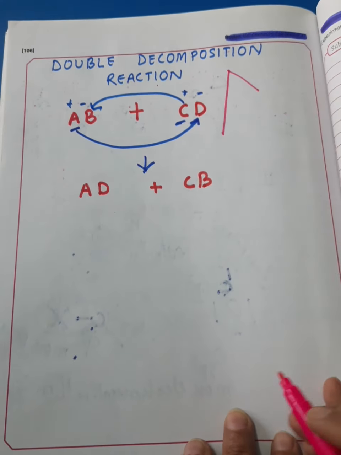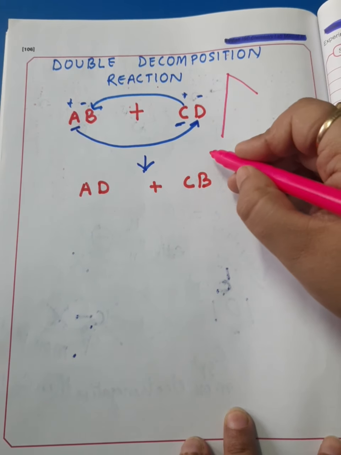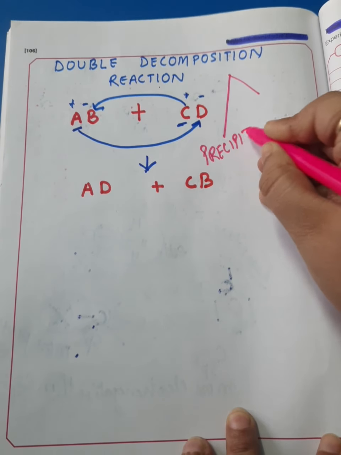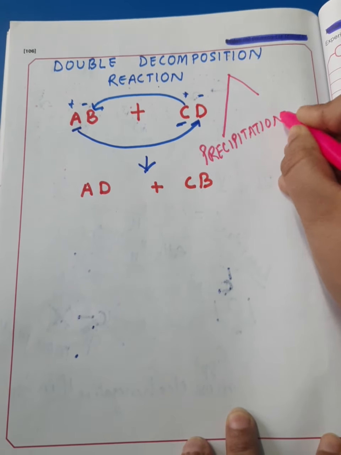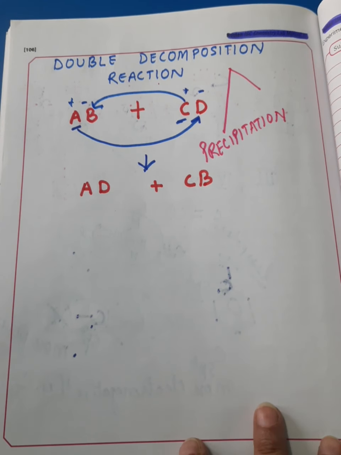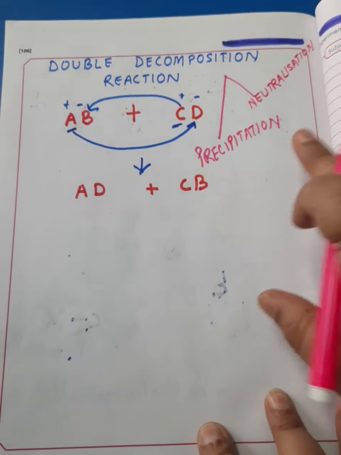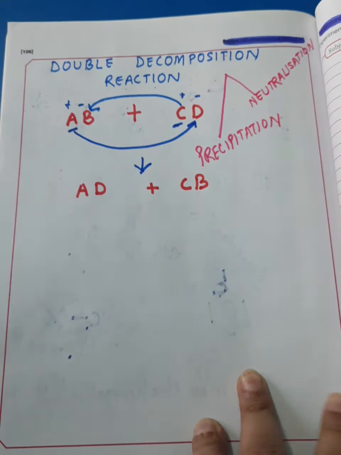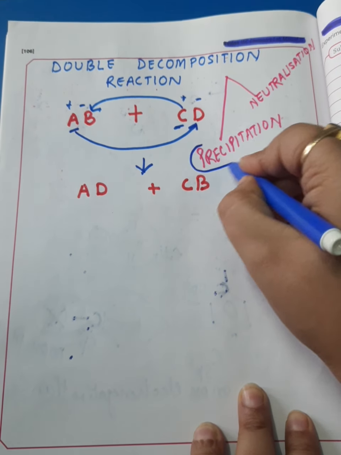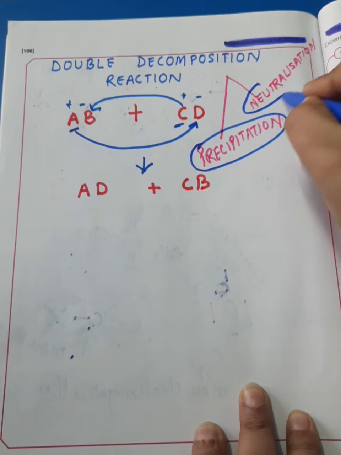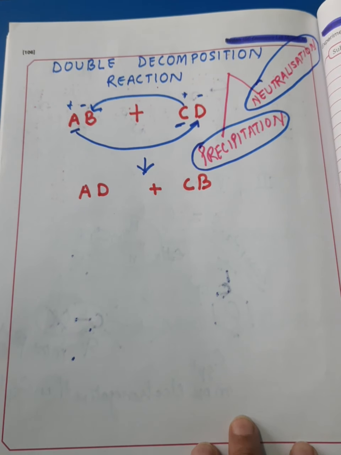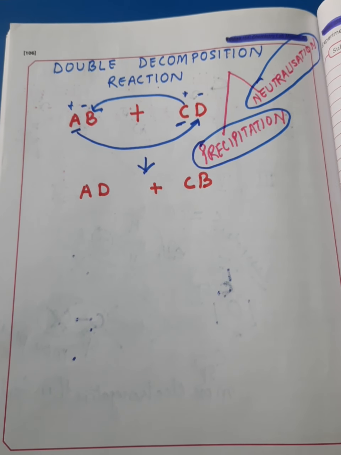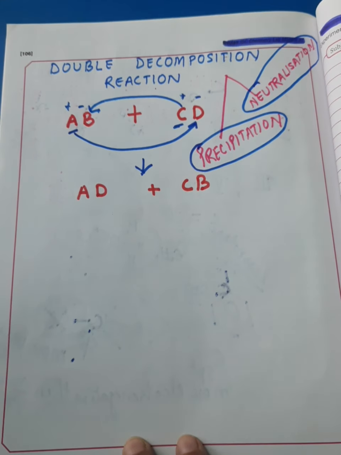Let us see those two types. The first type of double decomposition reactions is called precipitation reaction, and the second kind is called neutralization reaction. So double decomposition reactions are of two types: number one, precipitation, and number two, neutralization. Let us study these two types of double decomposition reaction. Dear students, I am starting with the precipitation reaction first.